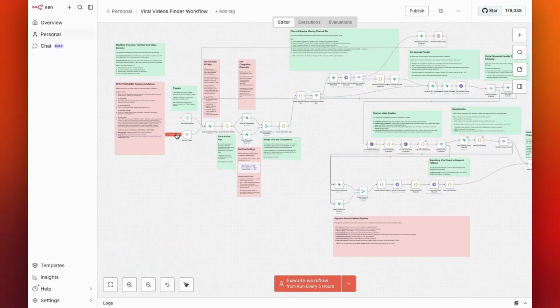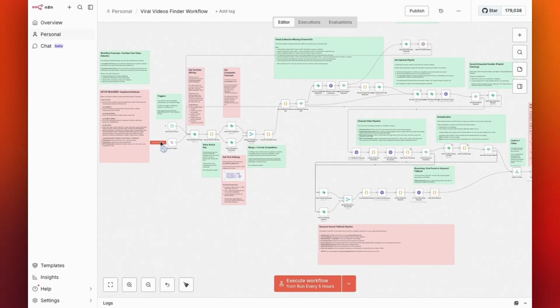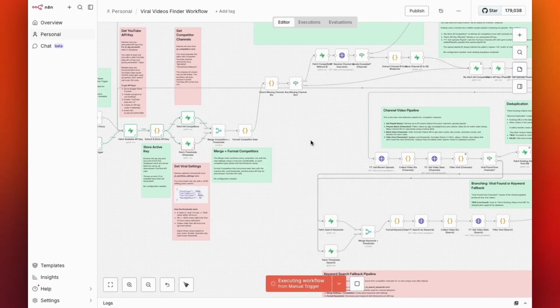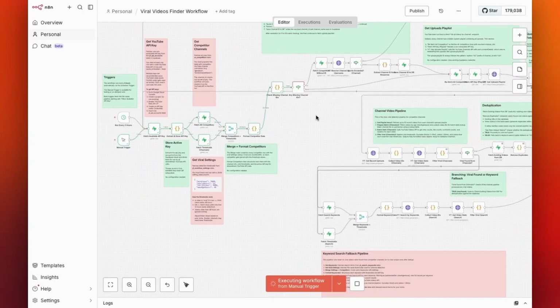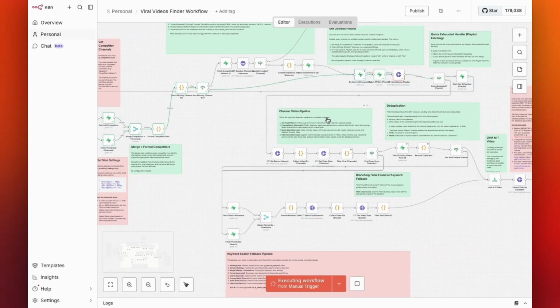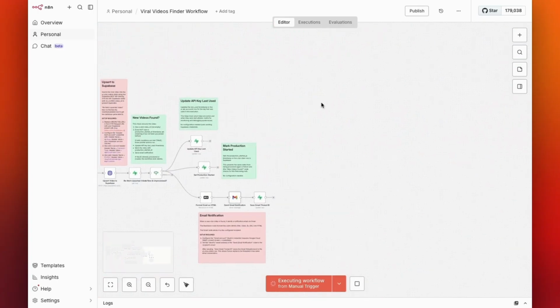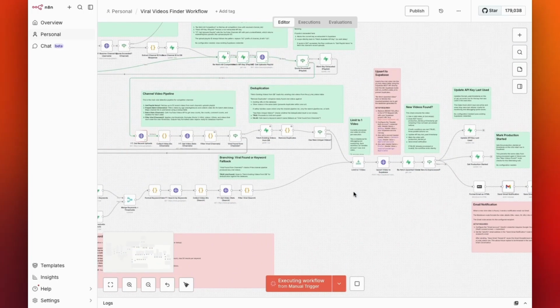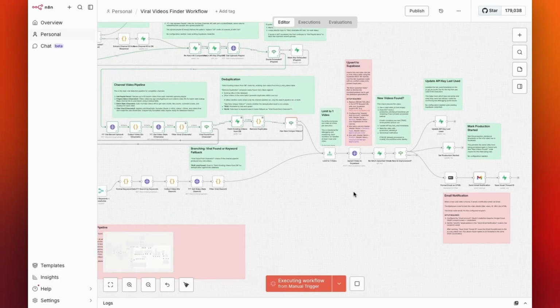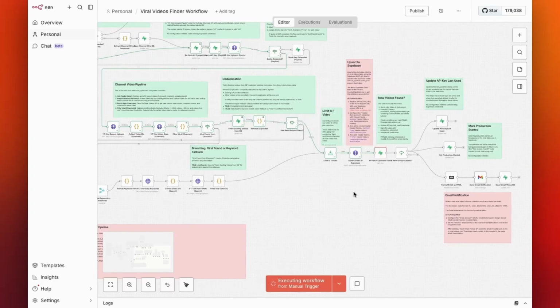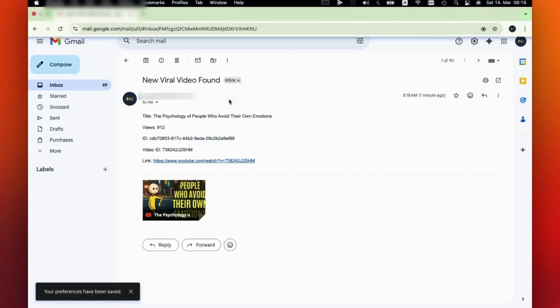This is a quick demo of the viral video finder workflow. What it does is basically using the free YouTube API to find viral videos from our competitors that we defined in a Supabase table. It gets the most recent videos from our competitors and checks whether they have recent videos with more than 4,000 views in 12 hours or more than 7,000 views in 48 hours. If it found any, it will send us an email with the link of the video.